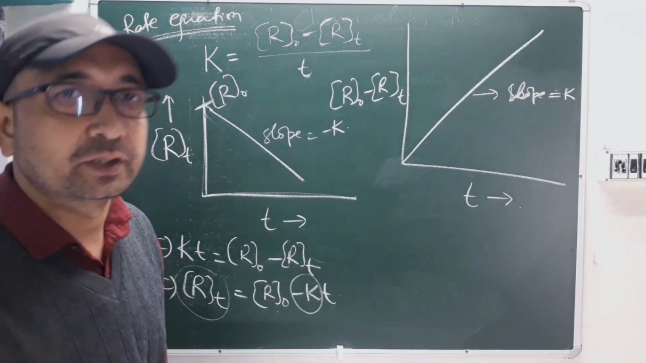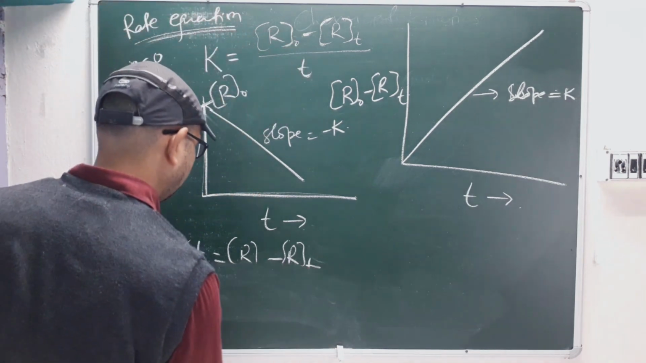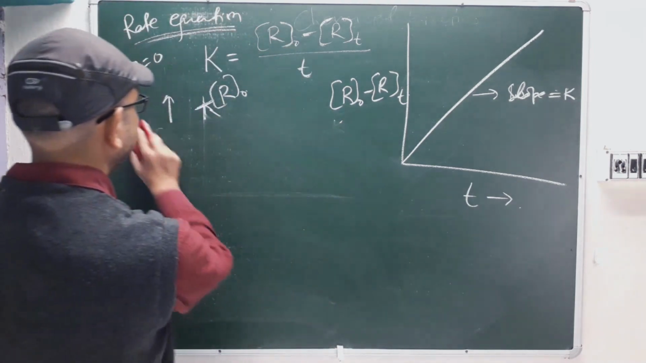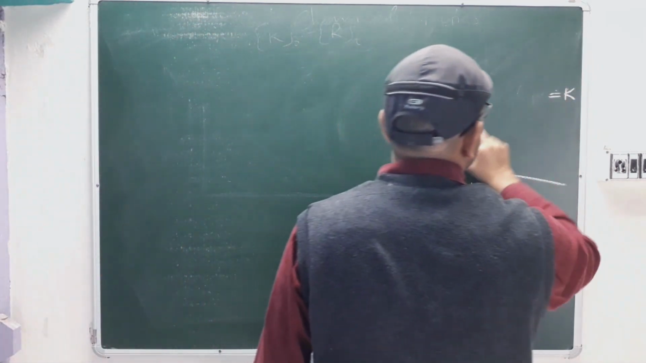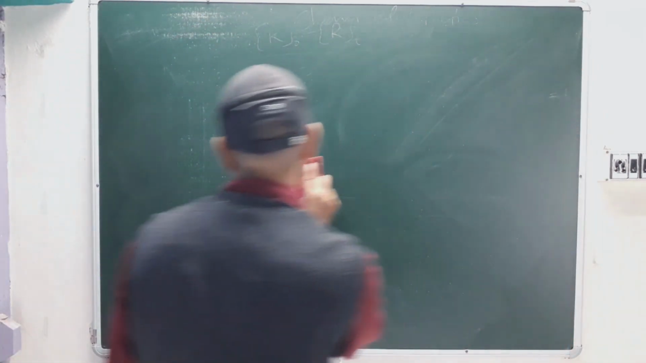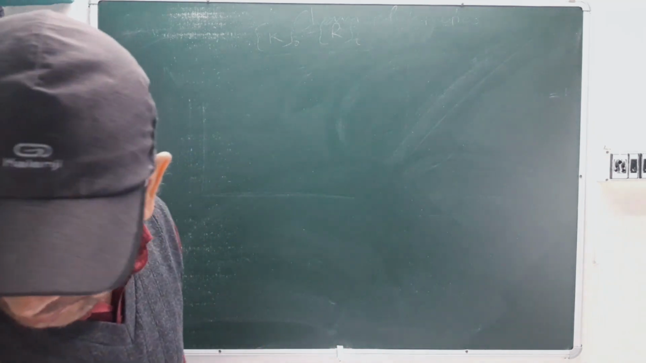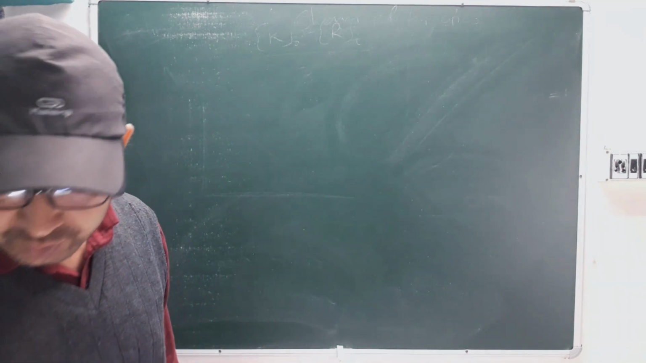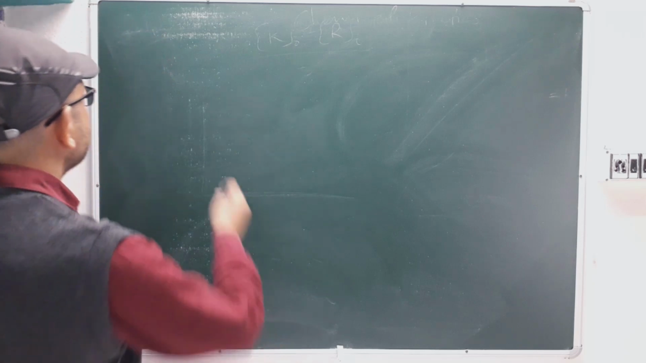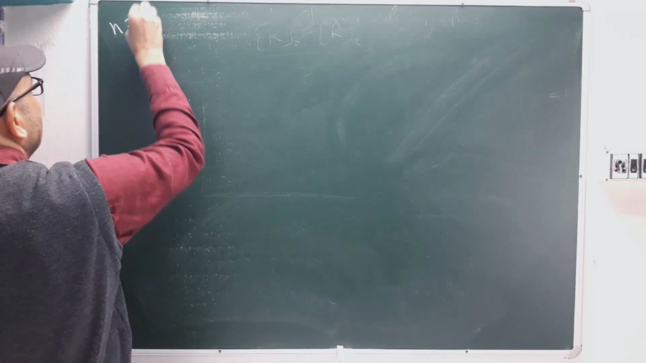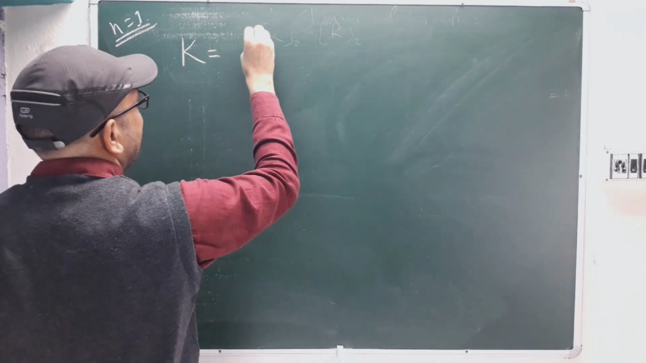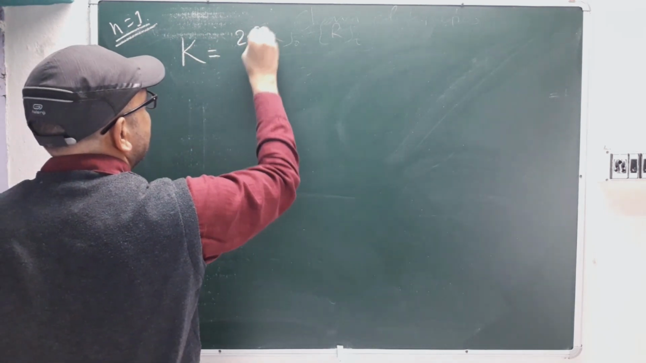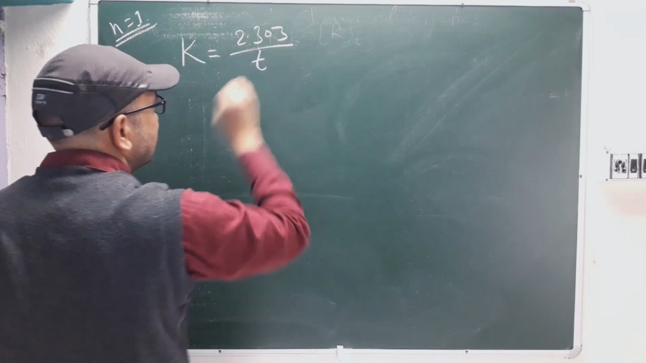Likewise, for the first order reaction we will see it. So we are discussing rate equations, correct? The 0th order is already done, so we will see the first order. For first order, n equal to 1. So what will be the rate constant for n equal to 1? It will be 2.303 divided by t, time.